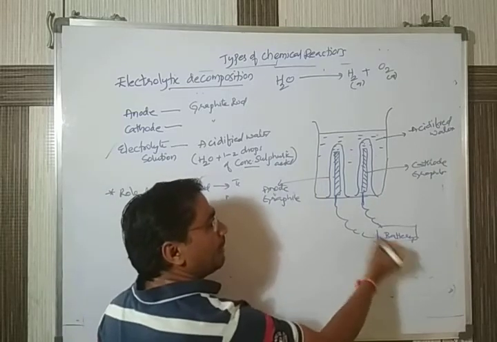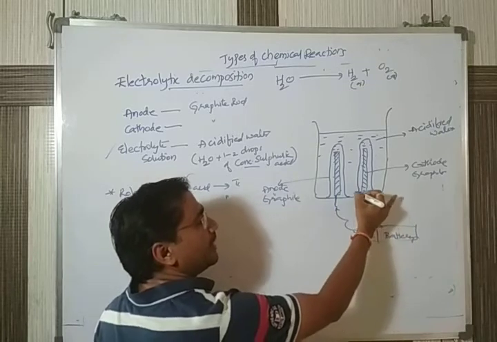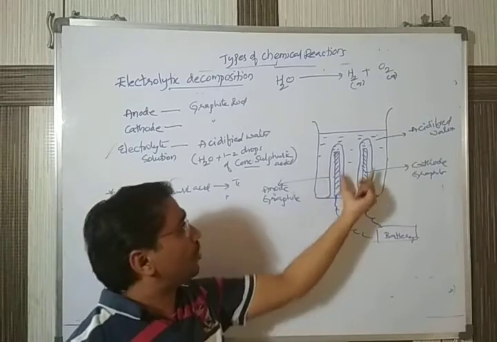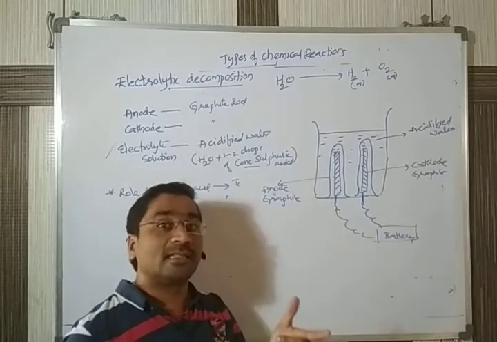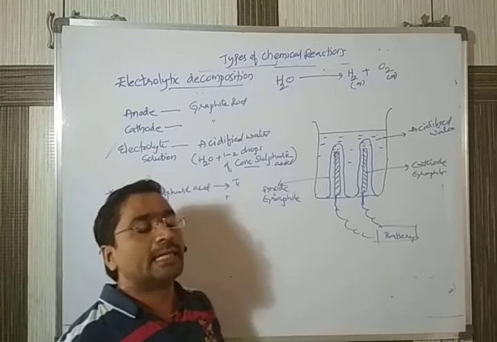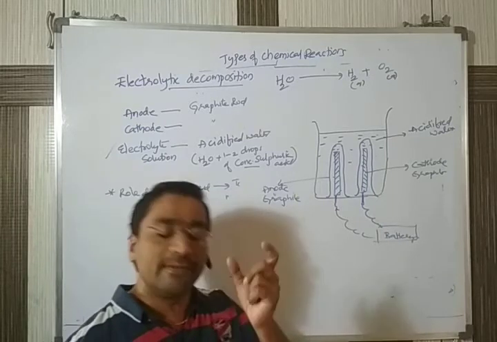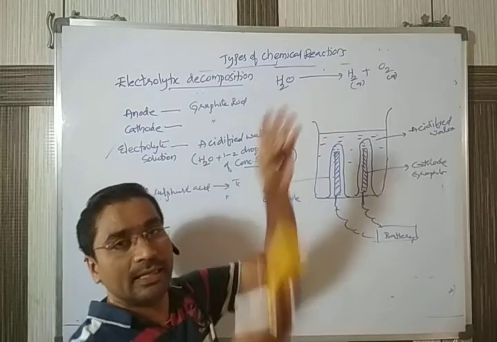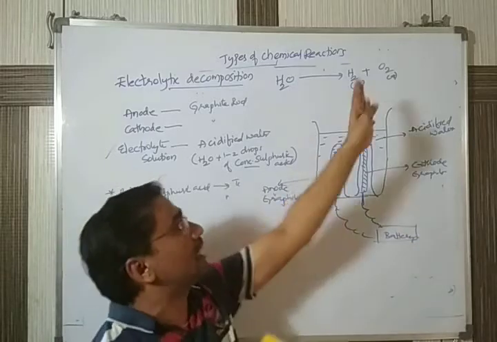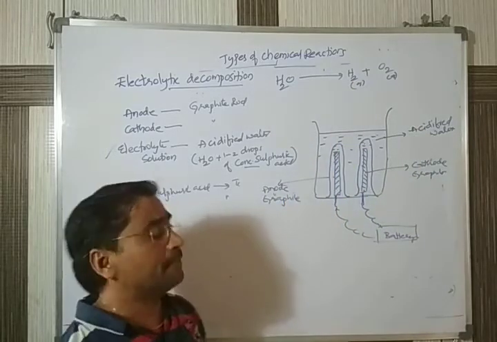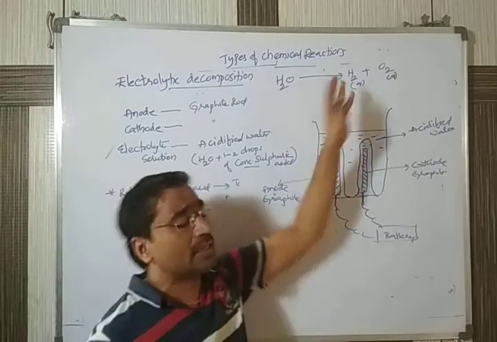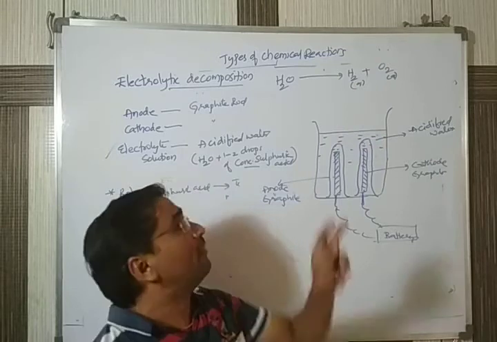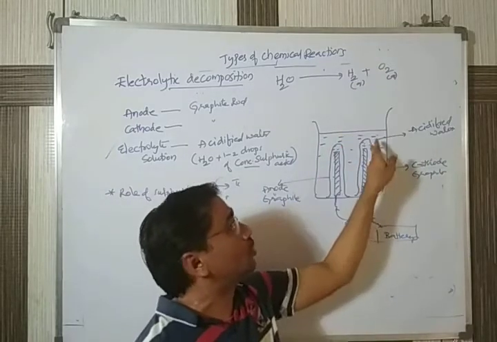With the help of the battery, electricity passes through the conductors, which we call electrodes. These electrodes are graphite rods, which are good conductors of electricity and can produce a little heat also. Whenever this heat passes, the water dissociates into hydrogen and oxygen. After this dissociation, we can observe two gases obtained. One gas moves towards one electrode, the other gas to the other electrode.